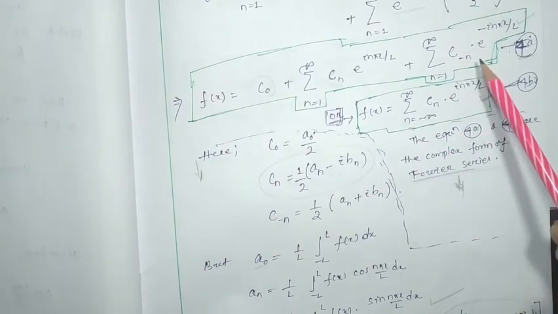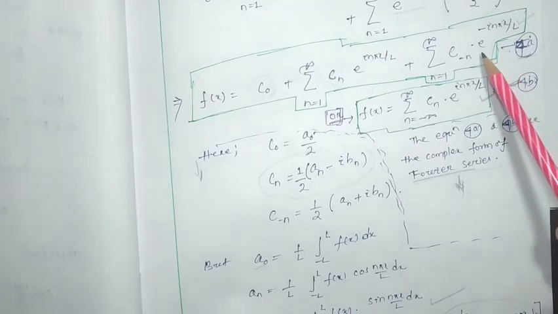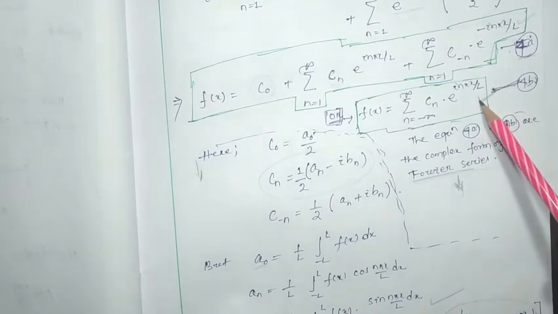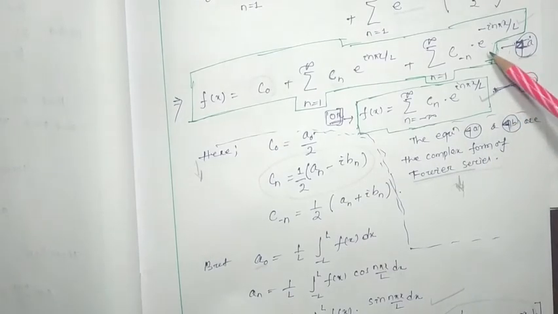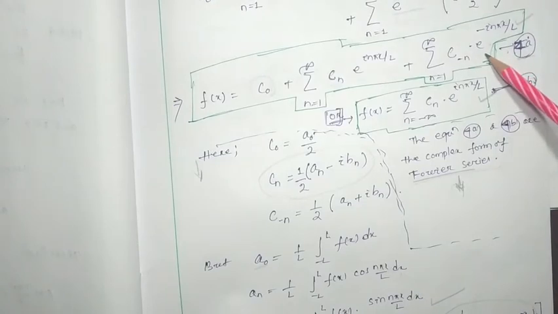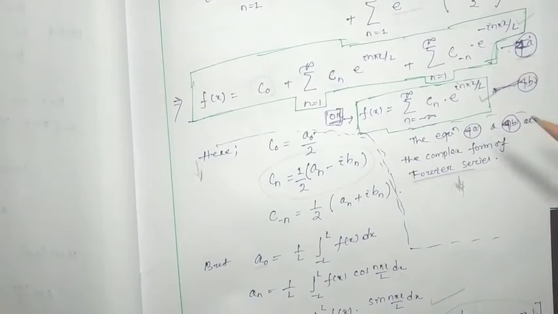While doing the problems, sometimes we require this format and sometimes we require this format. As per the question, if somewhere we have to prove something, we can use this format of the complex form of Fourier series or this format.